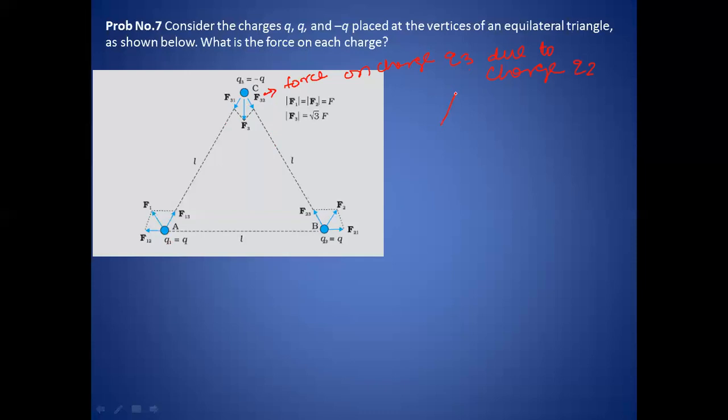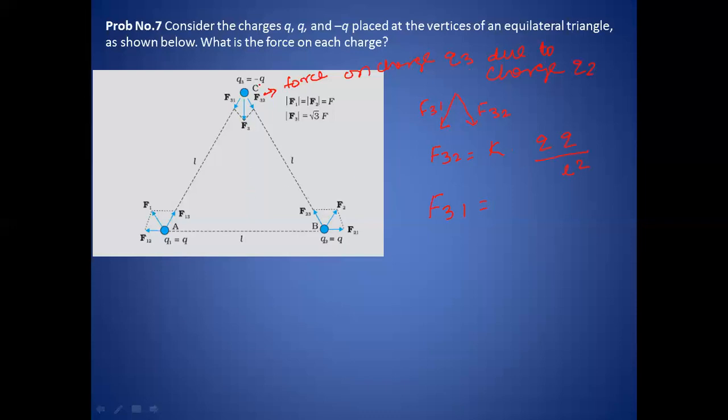So we have two vectors here, in fact, like this. This is F31 and this is F32. So how much is the value of F32? As per Coulomb's law, it is K Q1 Q2 by R square. Here we have just to take the magnitude of the charges, so Q, Q, divided by the distance between them. The distance between them is L, so L square. In the same way, we can also write F31.